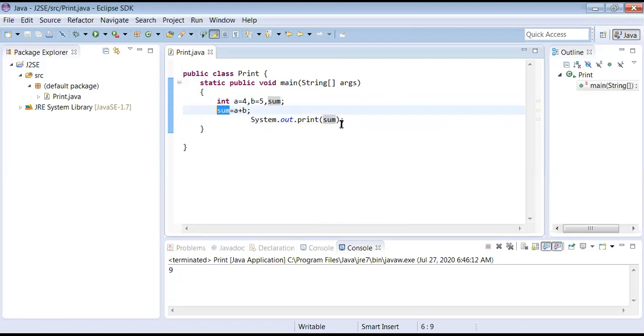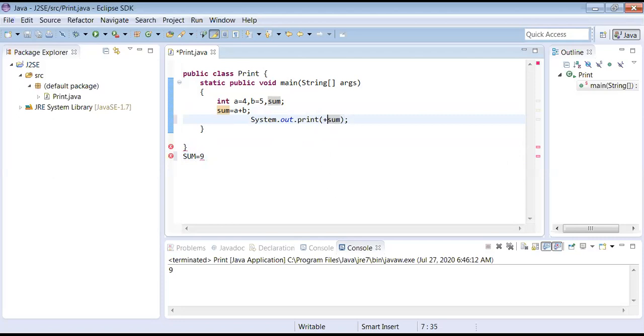Okay, fine. Now I don't want the output like that. I want my output something like, I will write here, later on I will cancel, see here. I want my output like this: Sum in capital letters is equal to 9. How do you do this? 9 already you got, see, with the help of sum. Fine. See what I am doing.